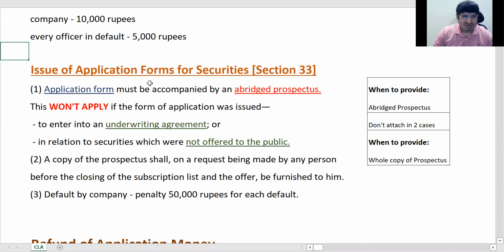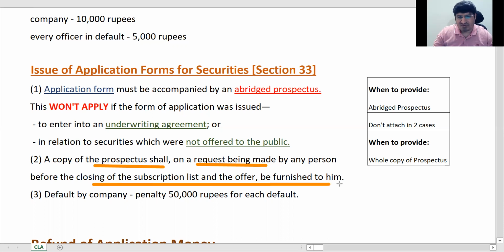So this is it. So basically the company has to attach an abridged prospectus, right? But apart from this, if anyone requests for the entire prospectus, the bigger copy, then you shall provide it if any person asks for it before closing of subscription list and offer.